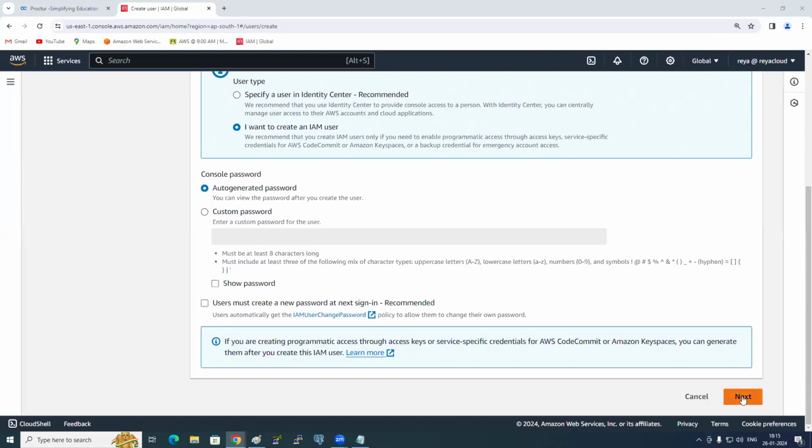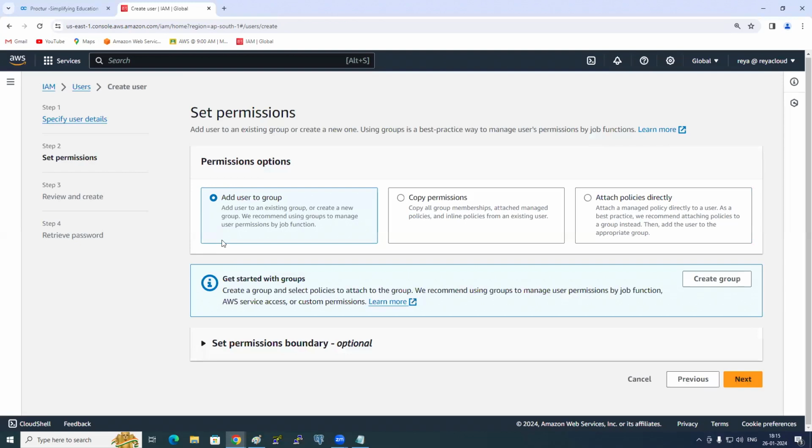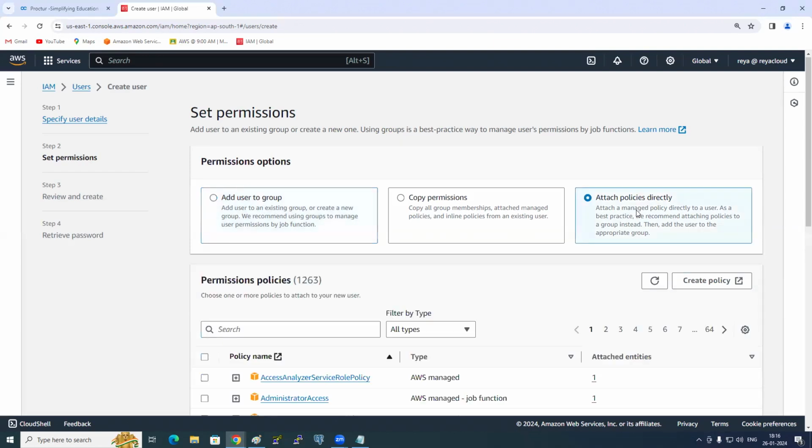So we'll click on next. Now you tell me here. The second one is add user to group. Did we create the group? Am I interested in adding the user to the group now? No. Am I interested in copying permissions from any other user? No. Or I want to attach policies directly. First, second, third. Very good. Select the third one. So we need to attach the policies now.